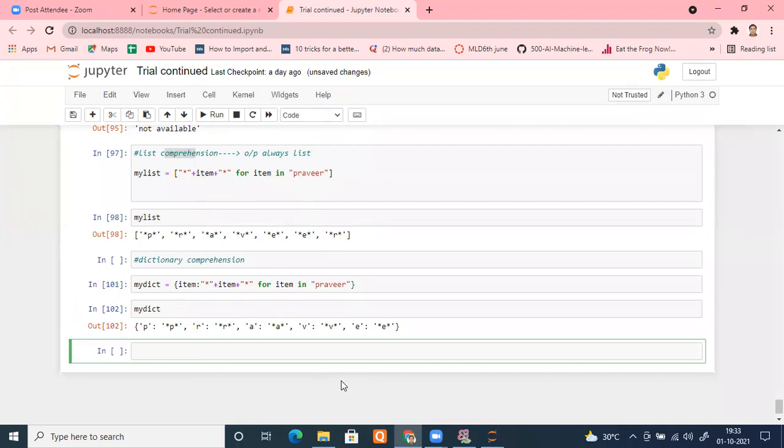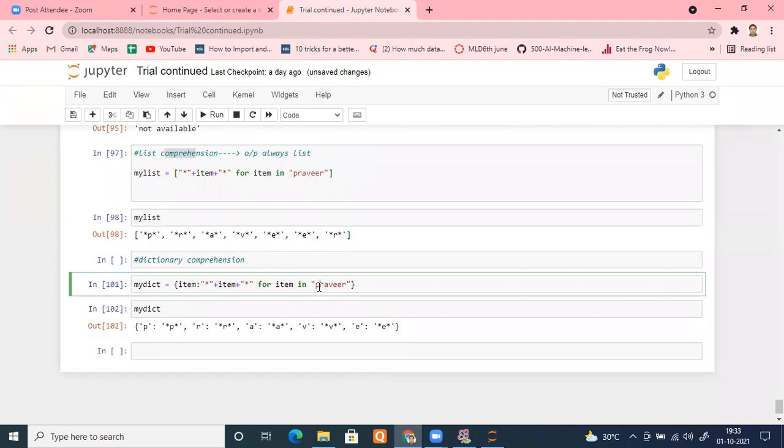Is it fine, everyone? For every element P, this is the key and this is the value. For the next element R, this is the key and this is the value. For this, it is the key, it is the value. And maximum people get confused where they put these braces, because the curly braces are the symbol for both sets as well as dictionaries.